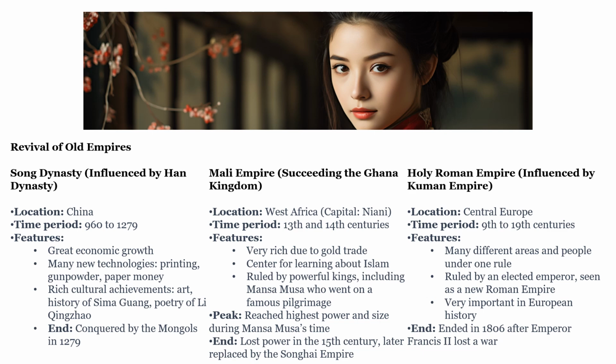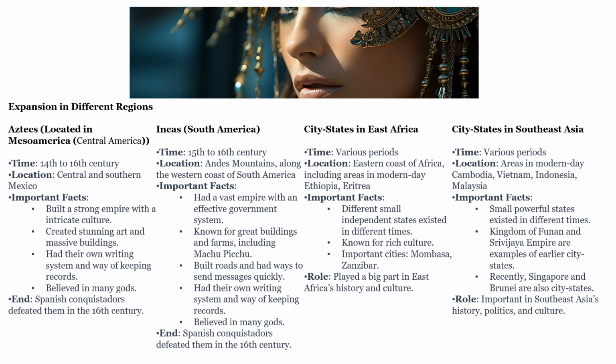Holy Roman Empire, influenced by the Roman Empire. Location, Central Europe. Time period, 9th to 19th centuries. Features, many different areas and people under one rule. Ruled by an elected emperor, seen as a new Roman Empire. Very important in European history. It ended in 1806 after Emperor Francis II lost a war.